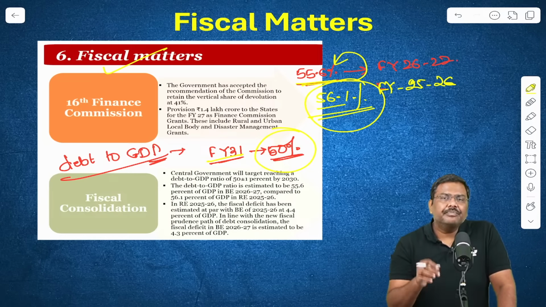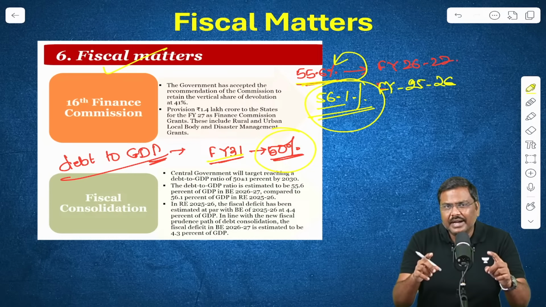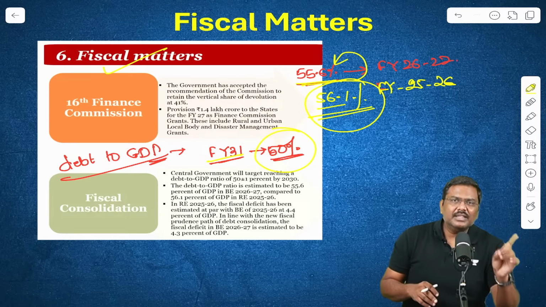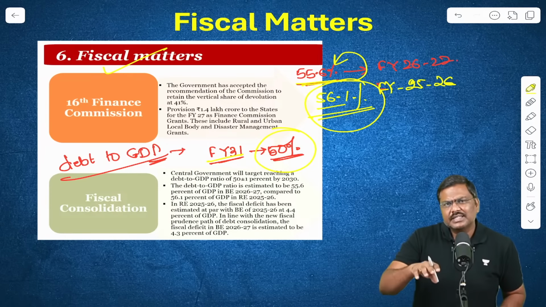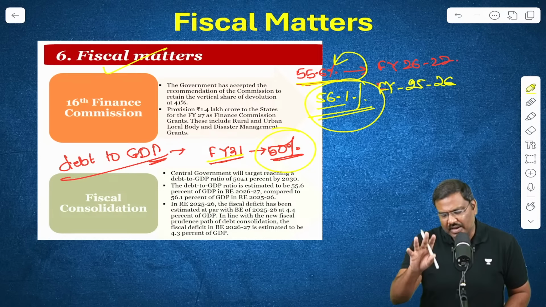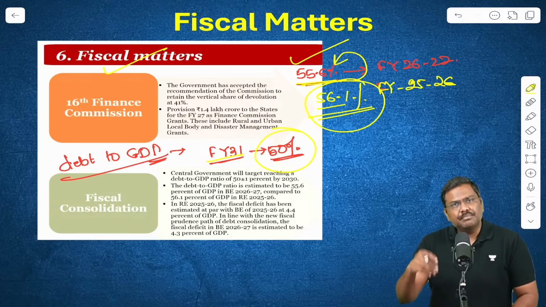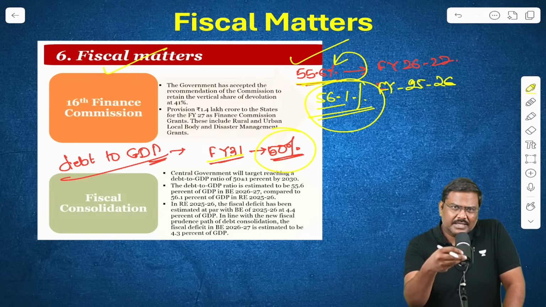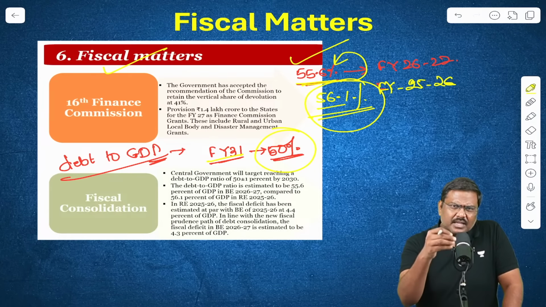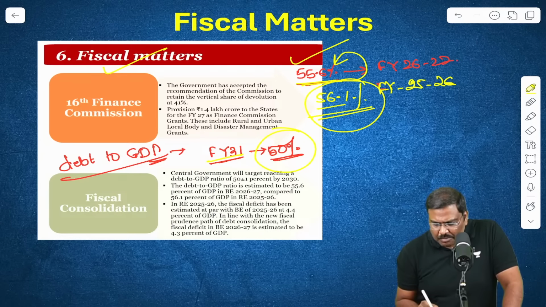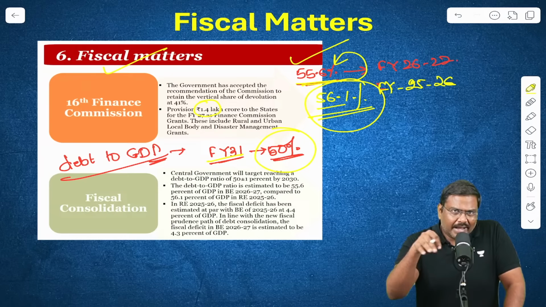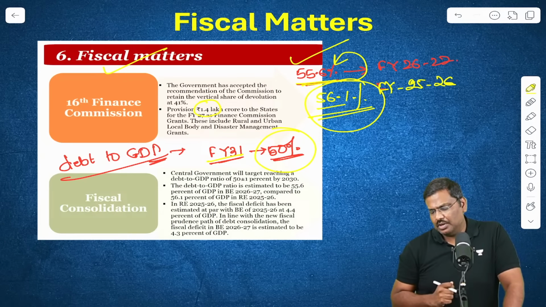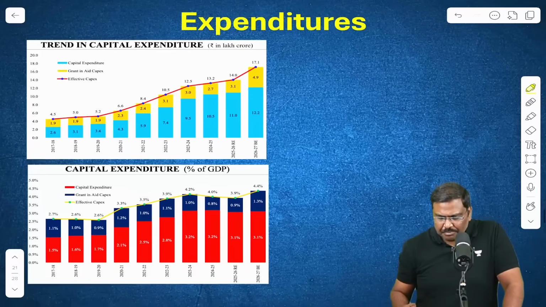The government has stated the 16th Finance Commission has recommended a vertical devolution of 41%. Same as the 15th FC. 15th FC also says 41. 16th FC also has given the recommendation of 41. So that particular recommendation has been put in place. In addition to that, there will be grants provided by the center to the states based on the Finance Commission recommendation itself. And the amount of grants which will be transferred in the next financial year from the center to the states will be 1.4 lakh crore. So these are some of the important points.